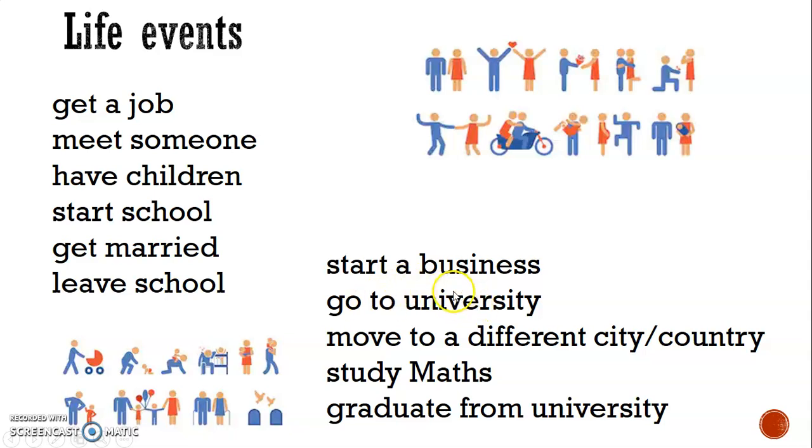Go to university. You might move to a different city or you might move to a different country. Study maths. Obviously we can change maths for engineering, whatever. Notice the subject has a capital. And when you finish studies, you graduate from university. All in red here, these are the verbs. So when you talk about them in the past, the present, or the future, these are the verbs that you change.